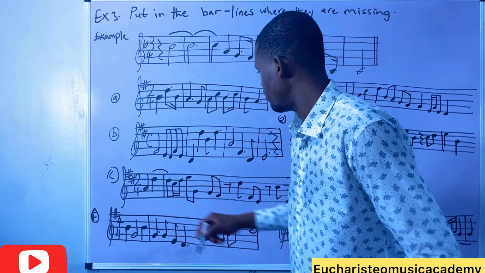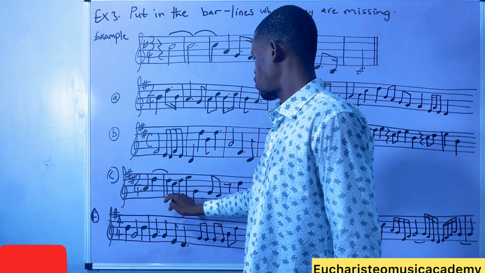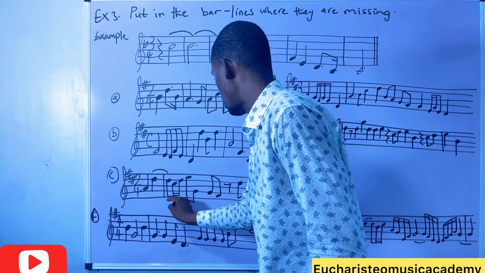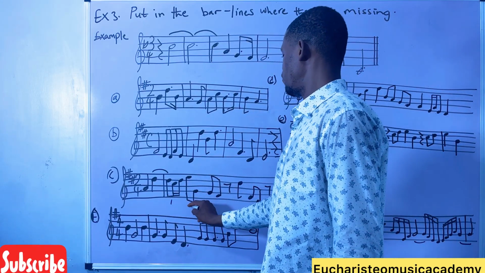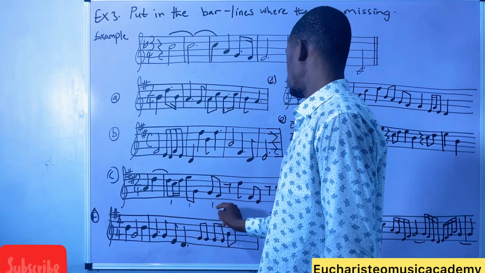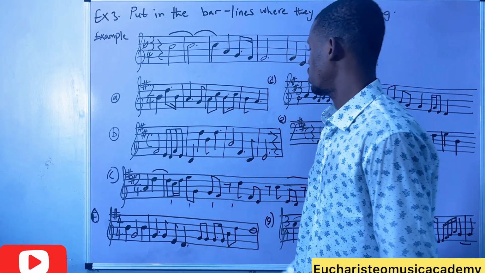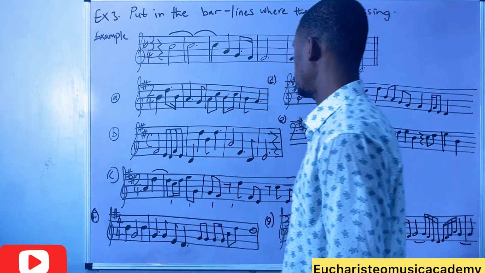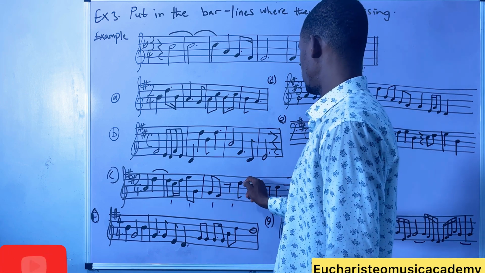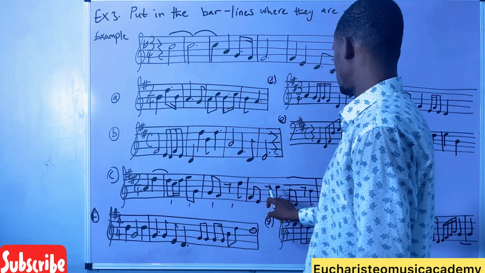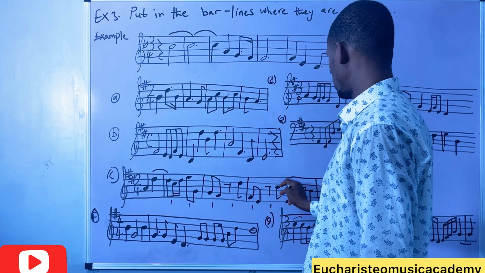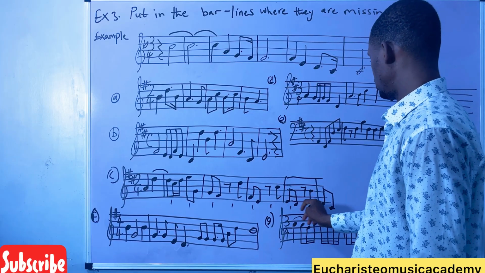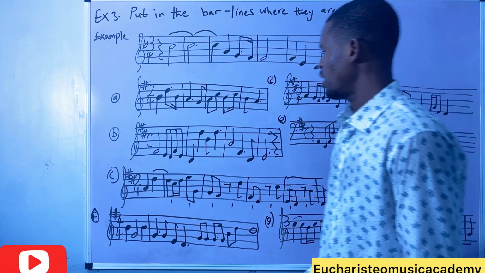Let's start from here because I already put the bar line already. This is a quaver and 2 semiquavers. Everything here will give us one quarter. These two give us 1 quarter. These two give us 1 quarter. These two give us 1 quarter. We're working with 2/4, 1 quarter with 1 quarter. Put it here. 1 quarter, this gives us 1 quarter, balance here. This is 1 quarter, this gives us 1 quarter, balance here. Quaver, this is 1, this too is 1, balance here again. Let's go to the next one.